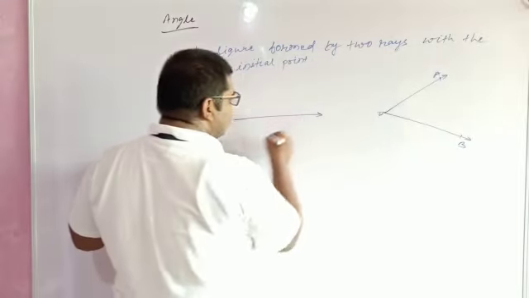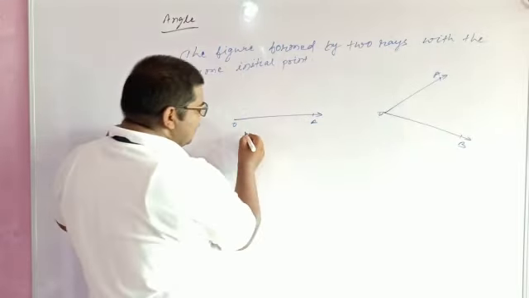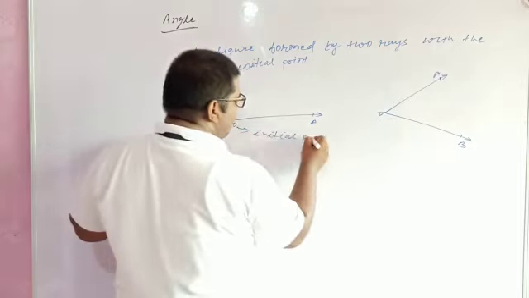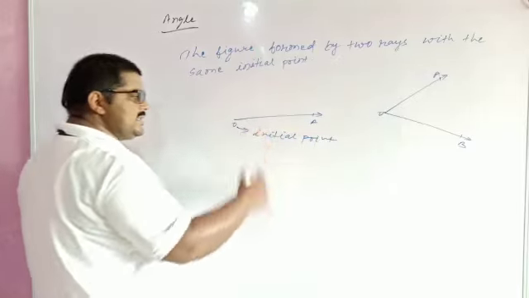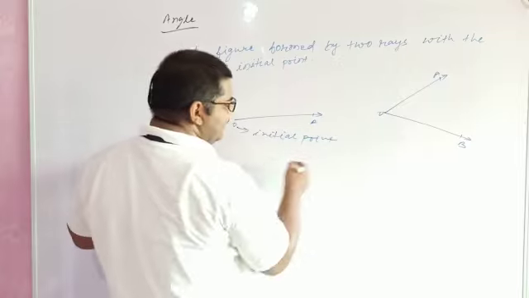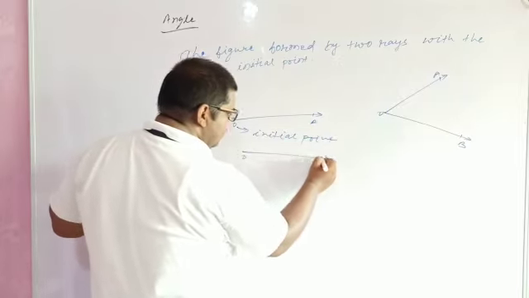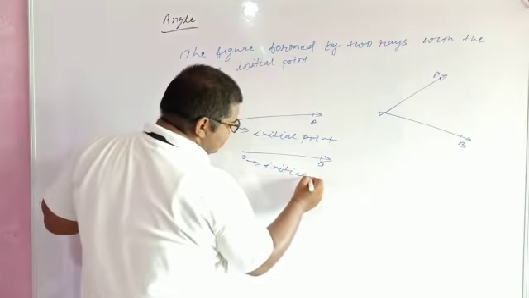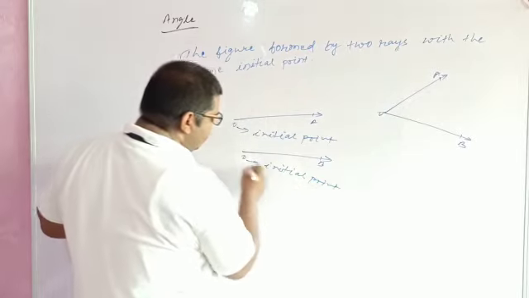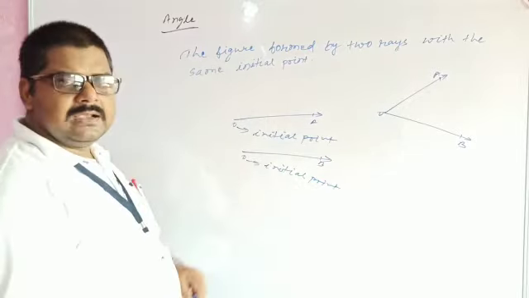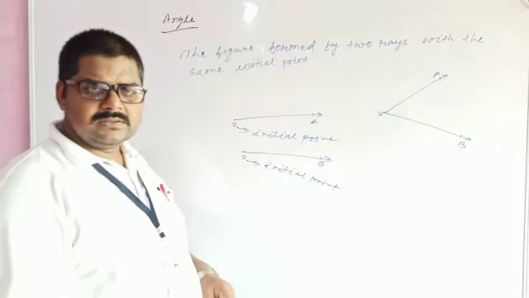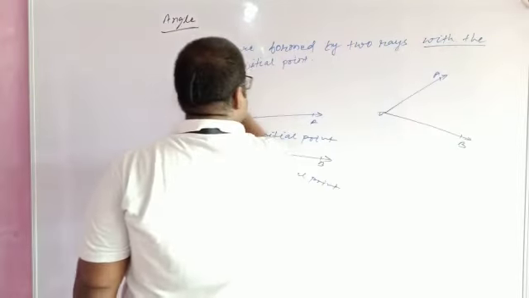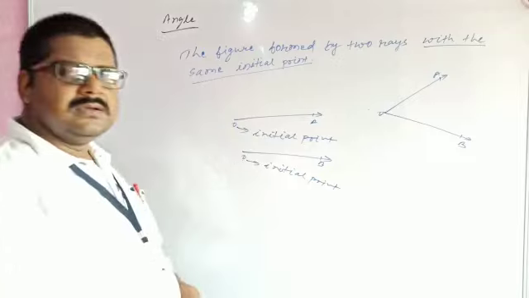You can see that the initial point of OA is O, from where this ray has started. The second ray is OB, and its initial point is also O. So both have the same initial point.